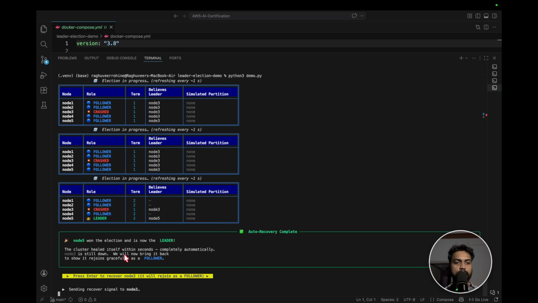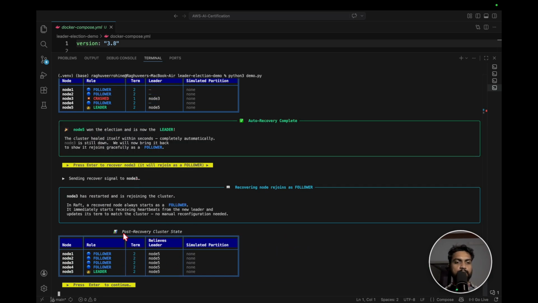So we are recovering node 3. The moment node 3 got recovered, it automatically joined as a follower, because it cannot be a leader as we already have a leader, node 5. So that's the recovery, and it has automatically joined back into the cluster without any disturbance to the existing system.